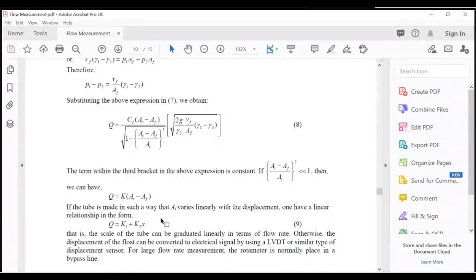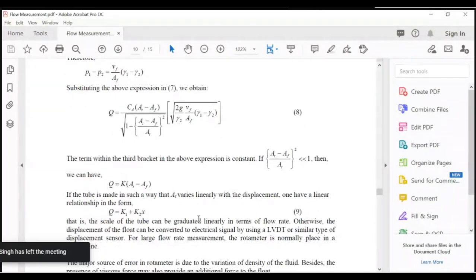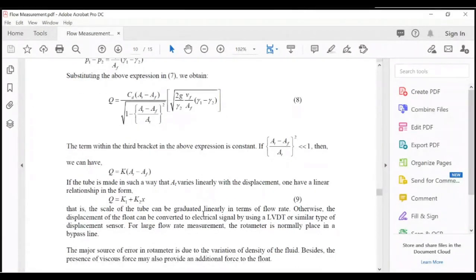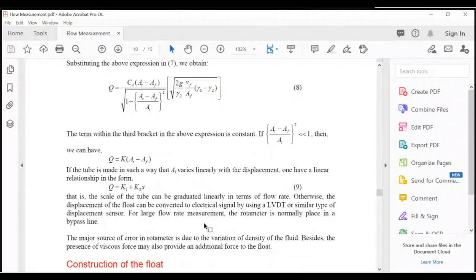So finally, if the tube is made in such a way that At varies linearly with the displacement, we have a linear relationship in the form Q is equal to K1 plus K2x. So the scale of the tube can be graduated linearly in terms of flow rate. Otherwise, the displacement of the float can be converted to electrical signal by using a LVDT, linear variable differential transformer, or similar type of displacement sensor.